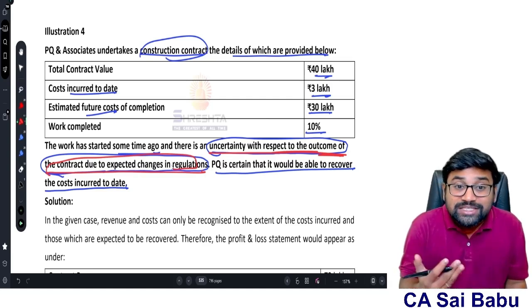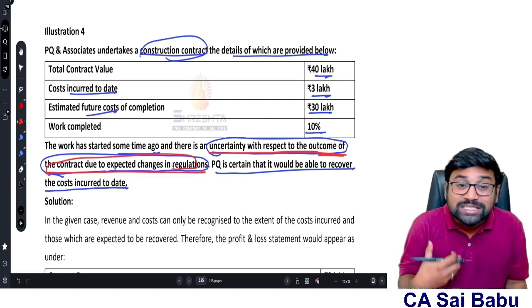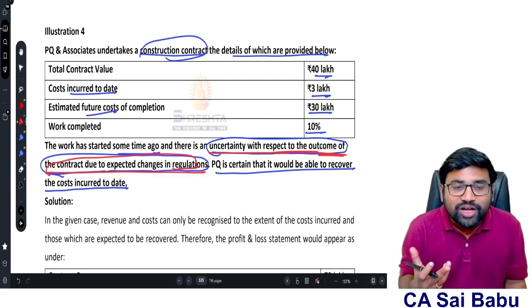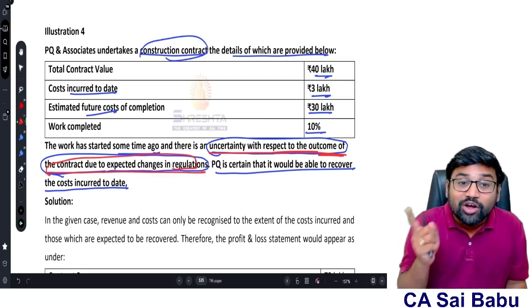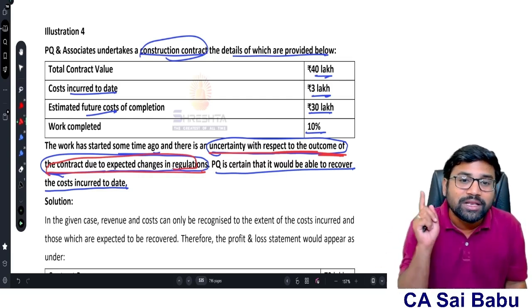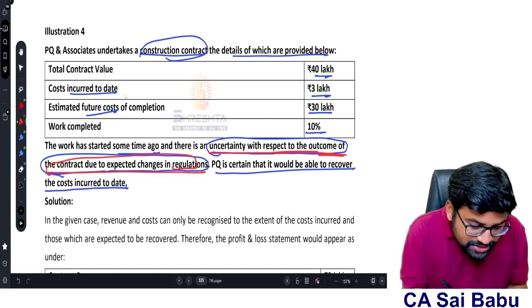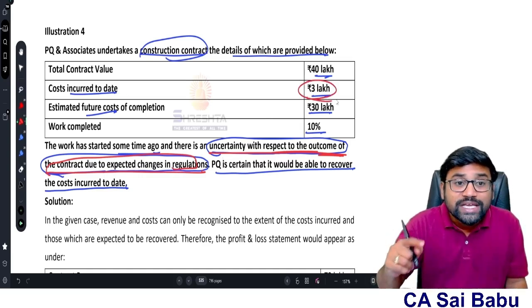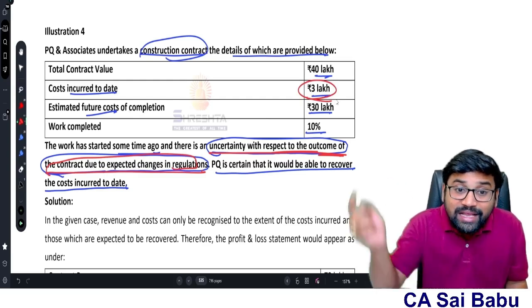Therefore, when the outcome is not estimated reliably, then what is the way to recognize contract revenue? I told you, recognize the contract revenue to the extent of contract cost, provided the recovery is probable. Here in this case, what is the contract cost incurred? 3 lakhs. So you recognize the revenue to the extent of 3 lakhs only, provided the recovery is probable.